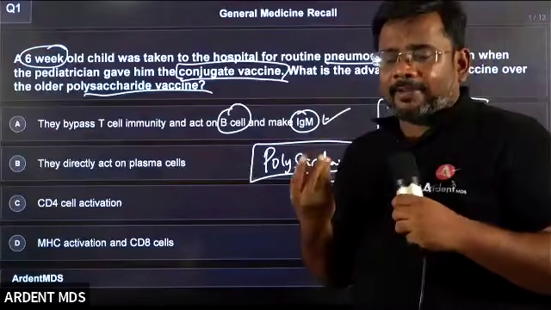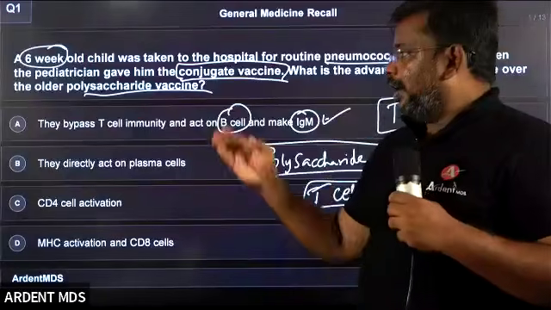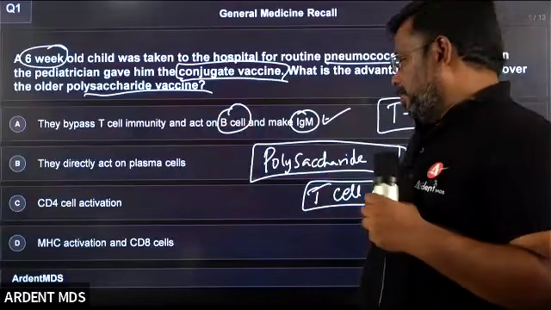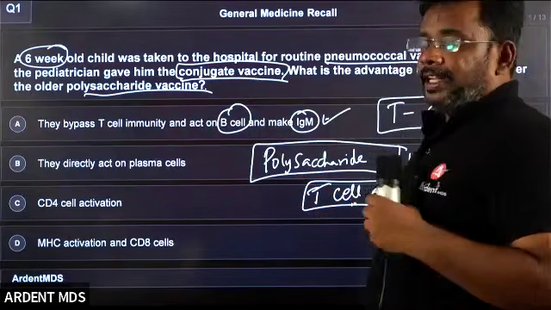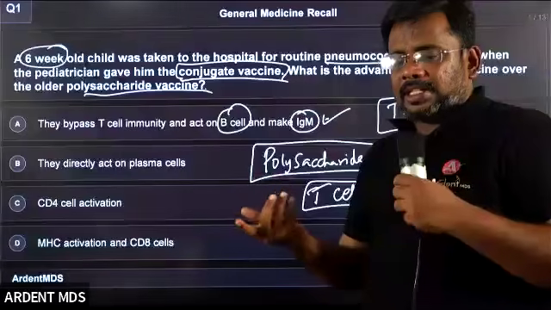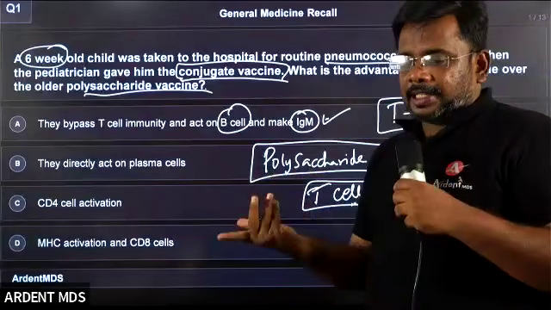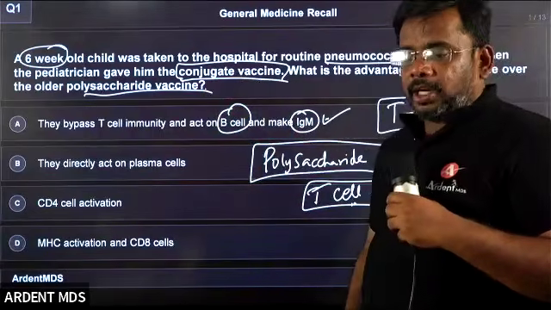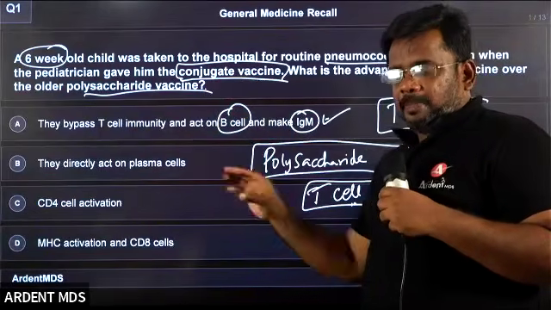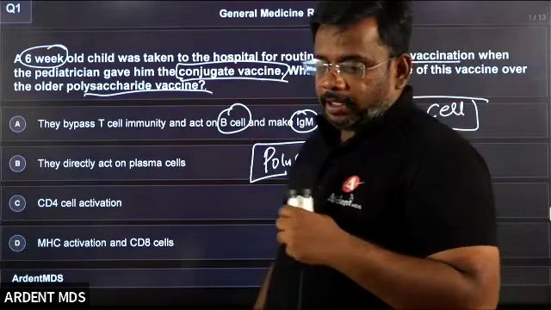Since they don't have a good amount of T lymphocytes, I cannot give polysaccharide vaccine, because polysaccharide vaccine actually works by activating the T cell. Since small children do not have the T cell, I cannot give polysaccharide. So instead, I can give the conjugate vaccine. Yes, the conjugate vaccine bypasses the T cell and directly activates the B cell.